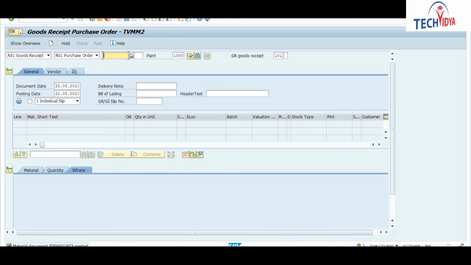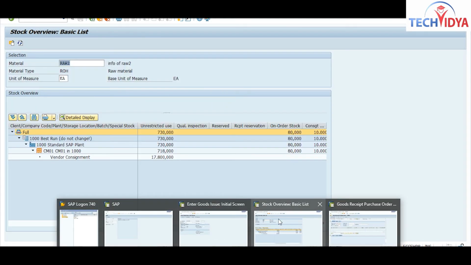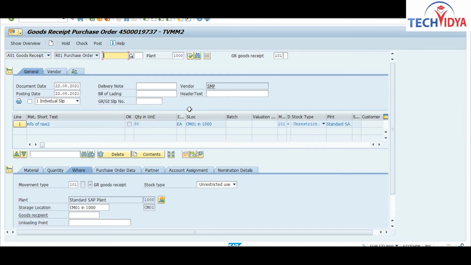I have posted. Now check your material, meaning your stock. It is the same material, and now you can see the difference. Your stock is now updated with 40 quantity. As we have not yet received the full quantity, we will do the goods receipt process again. Enter your PO and do the goods receipt again.